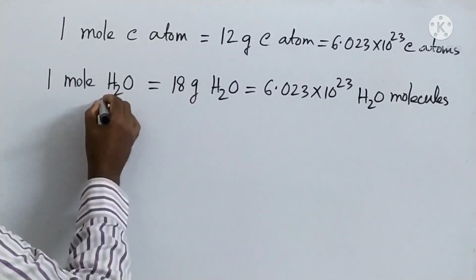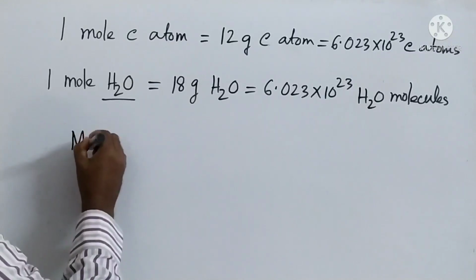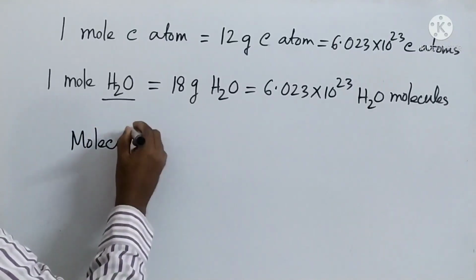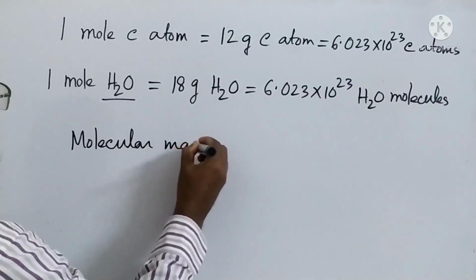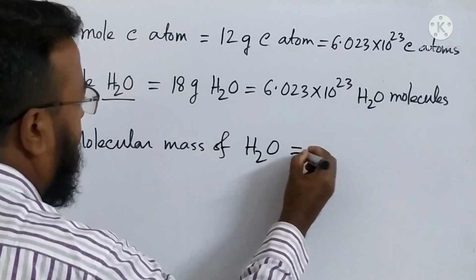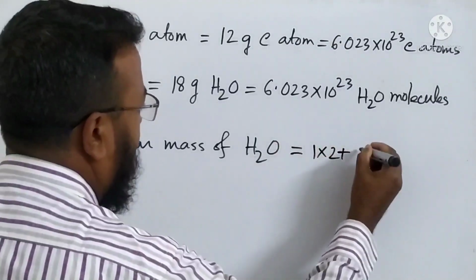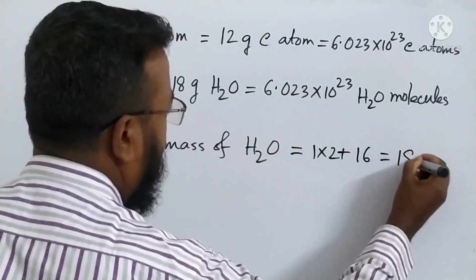Okay, now it is water. What is the molecular mass of water? 18. One into 2 plus oxygen, it is 16, equal 18.